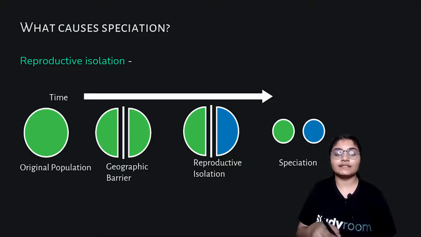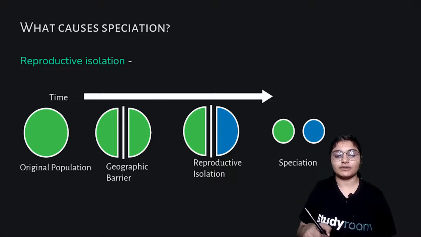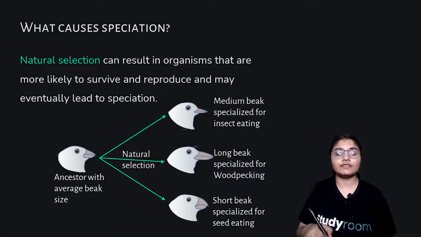So this is how, with the passage of time, new species are formed, and this is also a factor in the formation of species. The next factor that we have is natural selection. As we studied about Darwin's finches before, I explained this, and the same example is given here. Natural selection can result in organisms that are more likely to survive and reproduce, and may eventually lead to speciation.